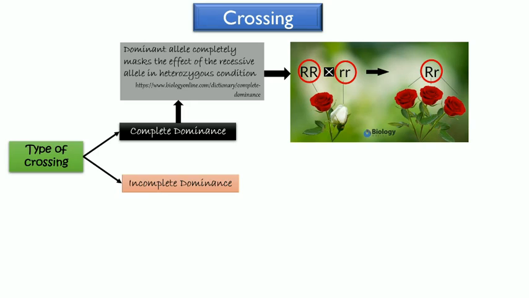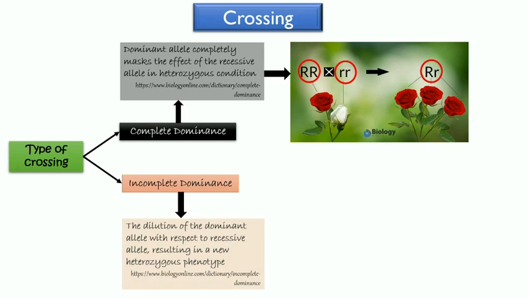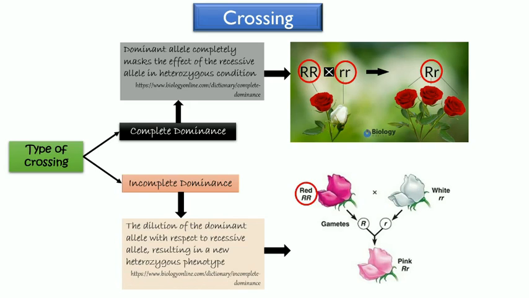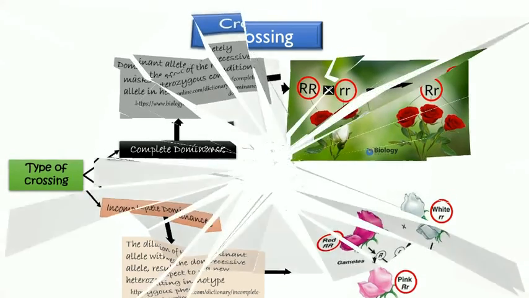Incomplete dominance is the dilution of dominant allele with respect to recessive allele, resulting in a new heterozygous phenotype. Example, crossing between red flower, big R, and white flower, little r, snapdragon plant produces pink flower plant, big R, little r. The red and white genes dilute and perform a new characteristic, neither red nor white. This is the explanation of complete dominance crossing.